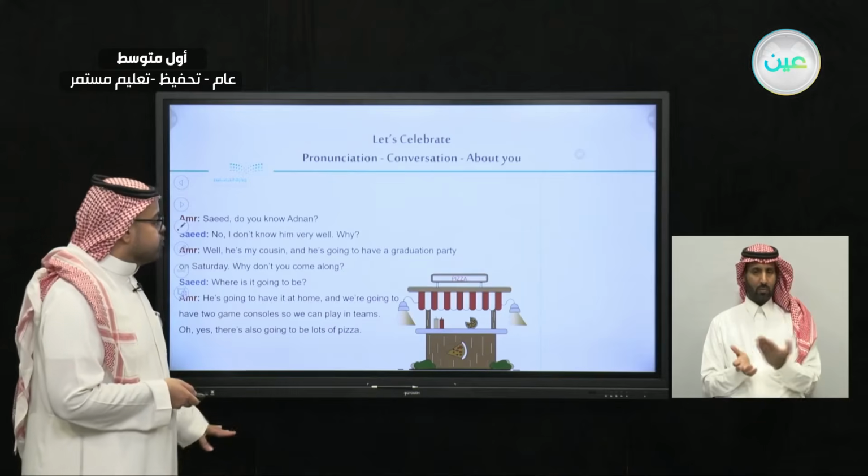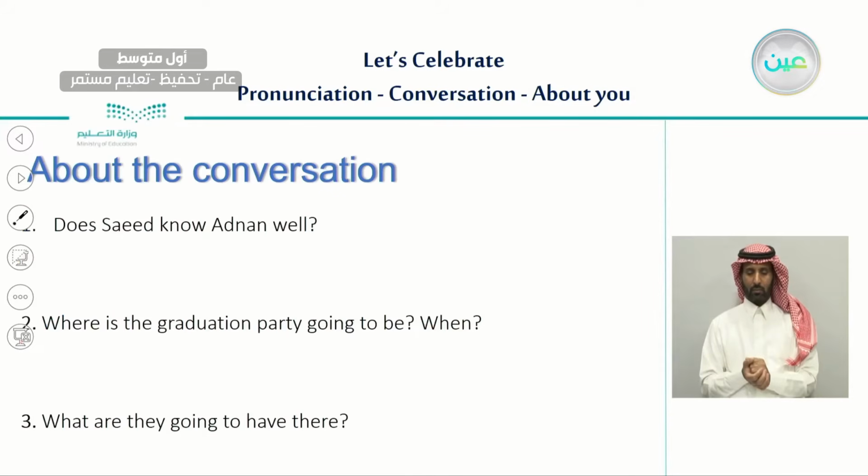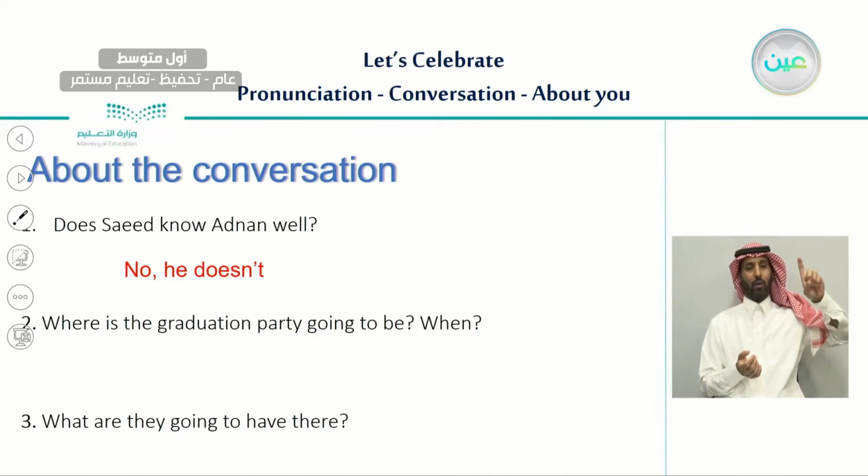And now this is the conversation, and what we need to do here is answer questions about this conversation. So number 1, does Said know Adnan well? Does Said know Adnan well? Based on the conversation, what do you think the answer is? Very good. The answer is no, he doesn't. And Adnan is Amr's cousin.